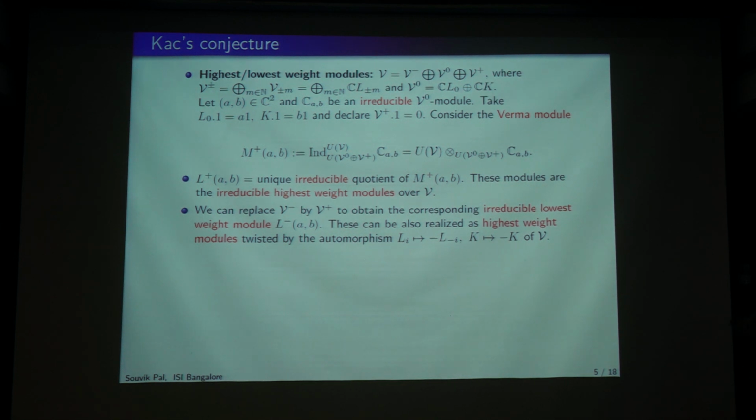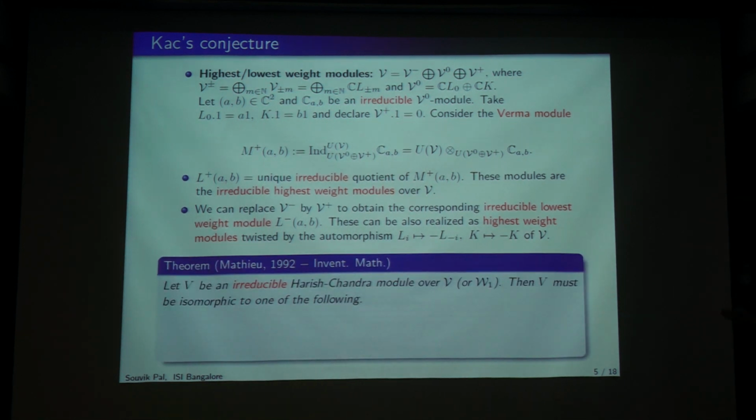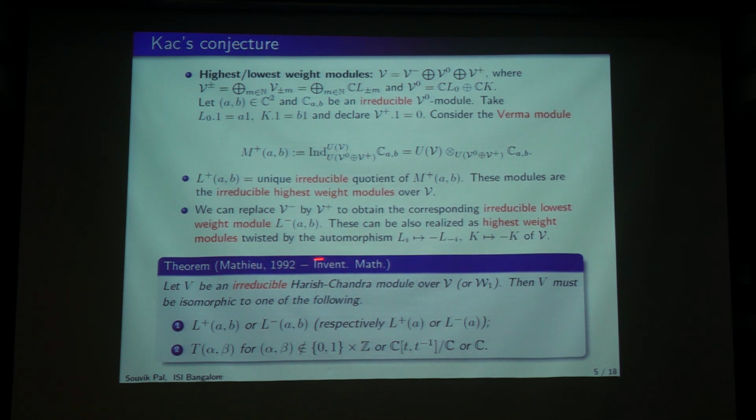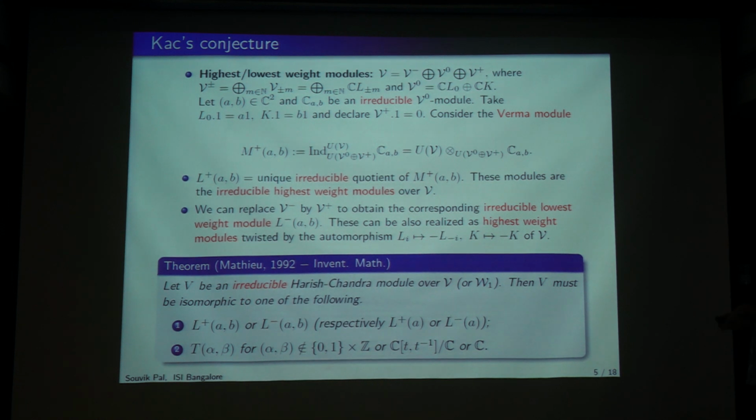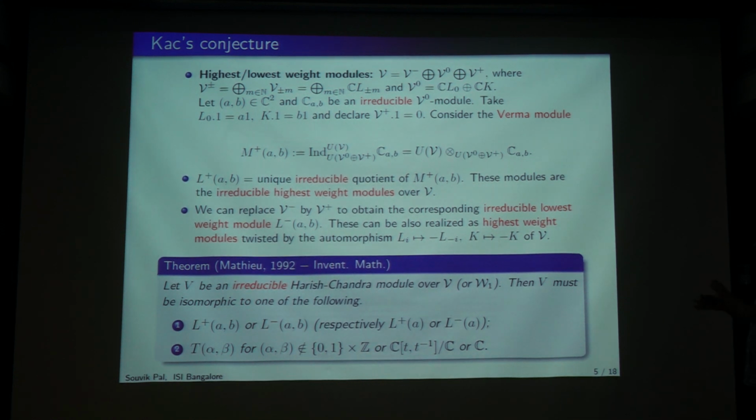It was conjectured by Kac in 1982 that all the irreducible Harish-Chandra modules over the Virasoro are either those coming from the Kaplansky-Santharoubane modules or the highest or lowest weight modules. And this is essentially what was proved by Mathieu in 1992, that it is exactly Kac's conjecture that he proved. So what I want to do is develop this theory in the higher dimensional setup and study the questions that were asked by Kac. That is the idea.